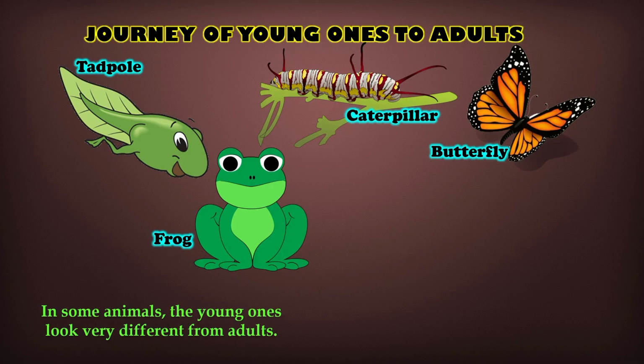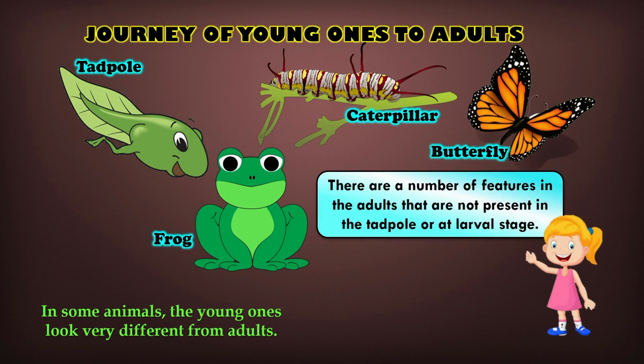Similarly, a butterfly begins its life as a tiny caterpillar. The caterpillar eats leaves, grows bigger, and finally transforms into a beautiful butterfly with wings. These changes happen because the adults have many features, like legs, lungs, and wings that are not present in the larval or tadpole stages. This process of changing from a young form to an adult is an important part of the life cycle in many animals.